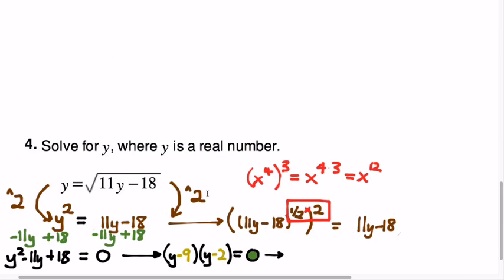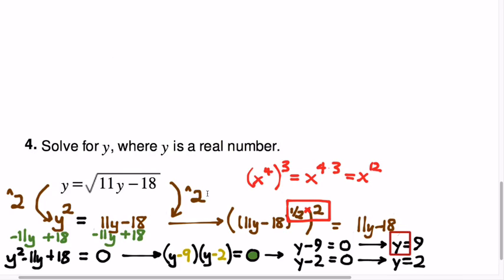That'd be red light. Yeah, red light would be stop. Green light is go. It gives us the go-ahead to split the equation into two pieces, each having its own 0, and then solve each of those simpler equations for y. Add 9 to both sides, and add 2 to both sides. And there we go.